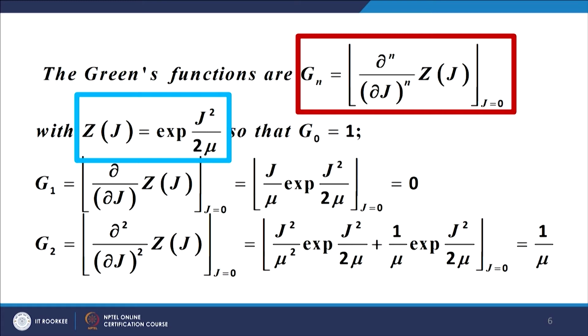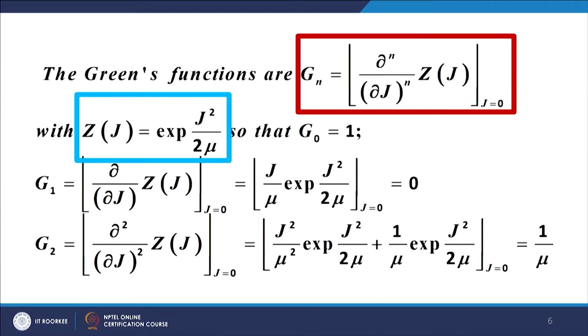Now, we recover the Green functions from the generating functional. Let us see what we get. Remember, the generating functional is exponential j square upon 2 mu. So, G0, you can check, is equal to 1 here. G1 is the first derivative of this expression of the generating function Z of j, and the first derivative happens to be j upon mu exponential j square upon 2 mu. Put j equal to 0, this expression gives me 1 and this expression becomes 0. So, the net result is 0.